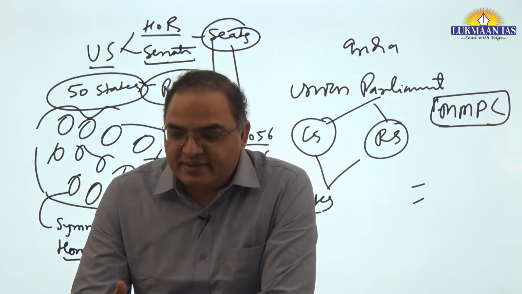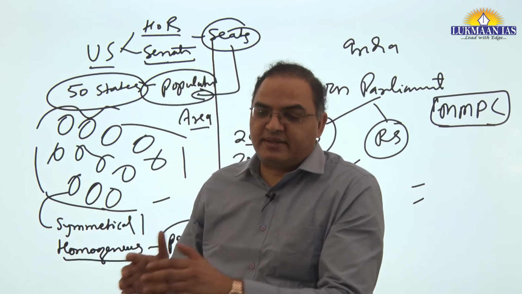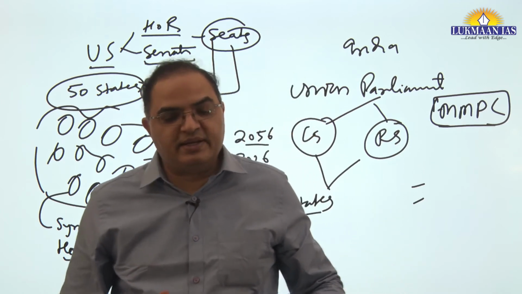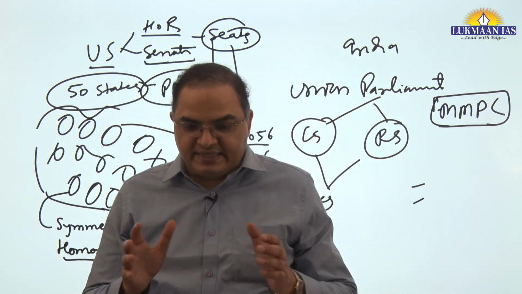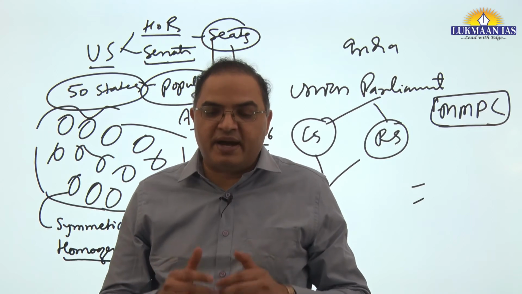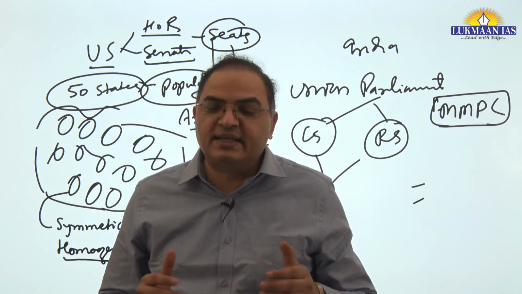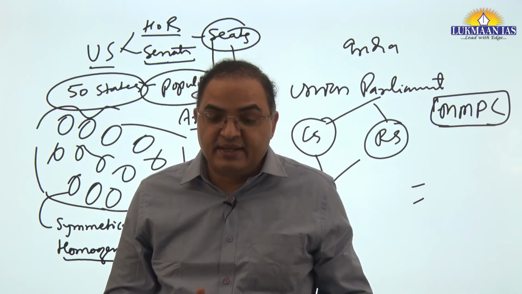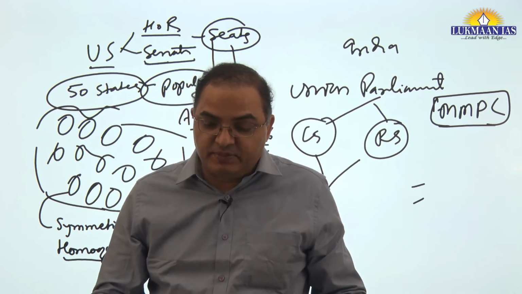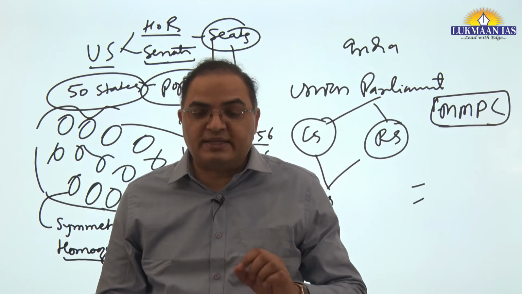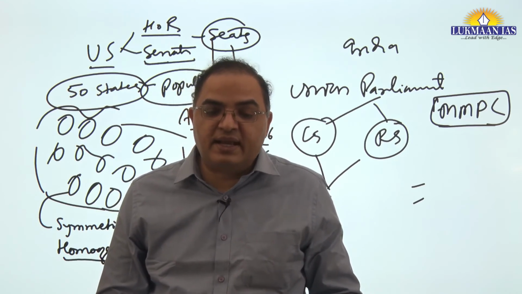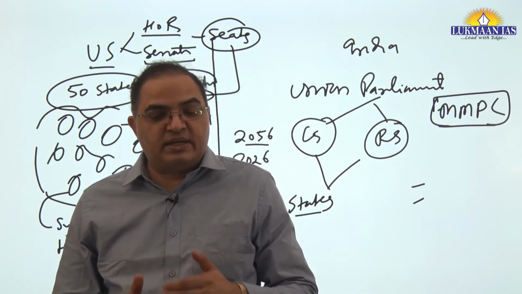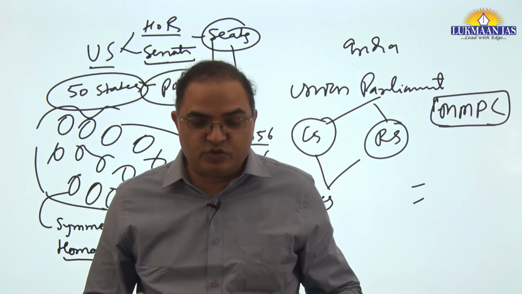Second is that states consensus should be taken into consideration. Building states consensus whenever any matter related to union and states is decided by the central government. So there should be a consensus building approach so that even small states should not feel marginalized, or there is no question of underrepresentation and overrepresentation.